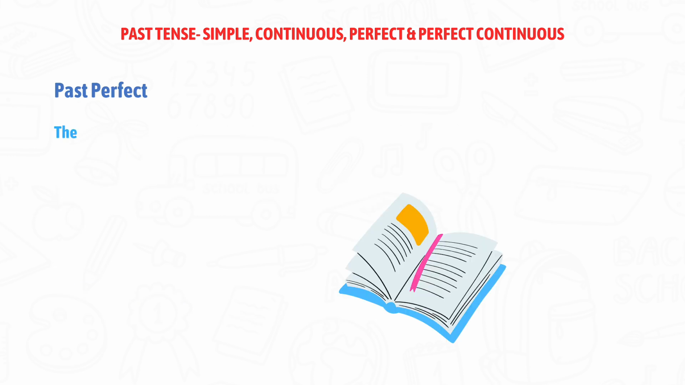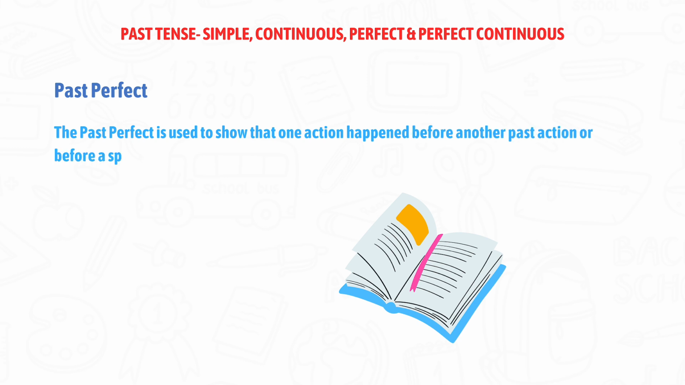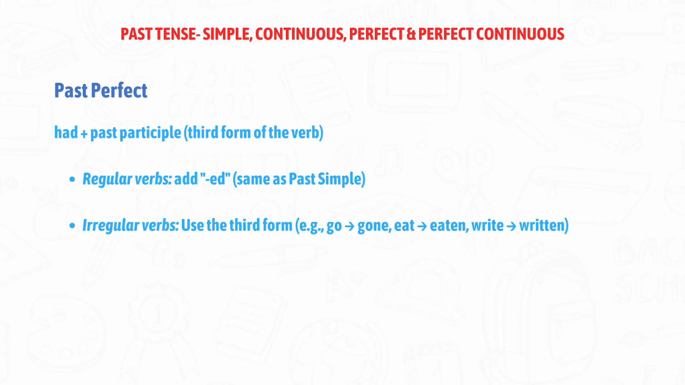Past perfect. The past perfect is used to show that one action happened before another past action or before a specific time in the past. We use had plus the past participle. For regular verbs, we add ed. For irregular verbs, we use the third form.